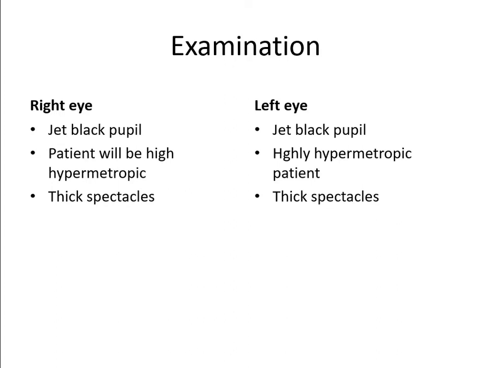There will be a history of operation. When you examine, there will be a scar at the limbus. Then AC will be deep. Tremulousness of the iris or iridodonesis will be present. Jet black pupil will be present, and the patient will be highly hypermetropic. That means the patient will be wearing thick convex spectacles.